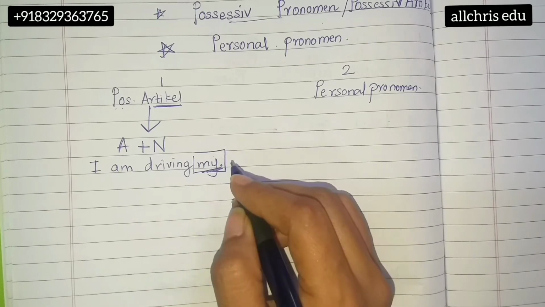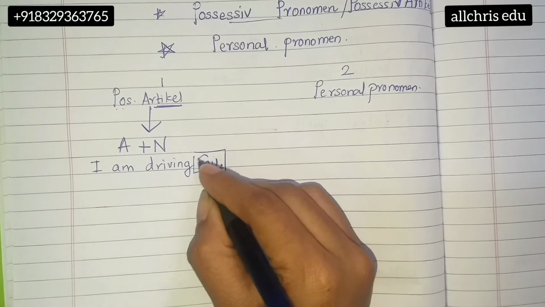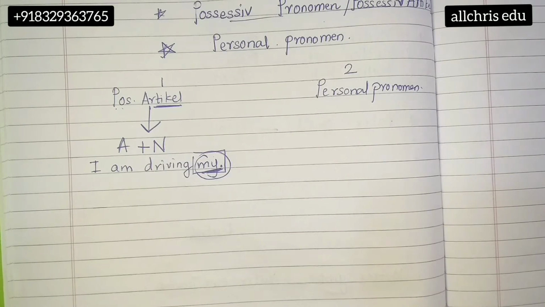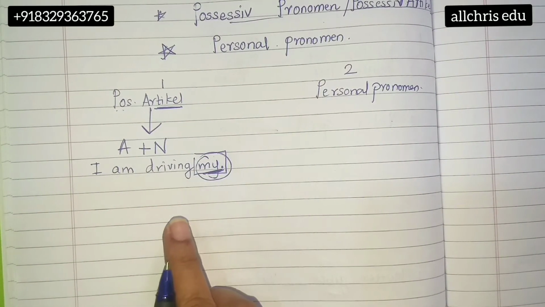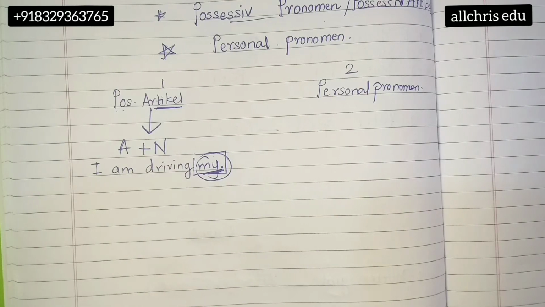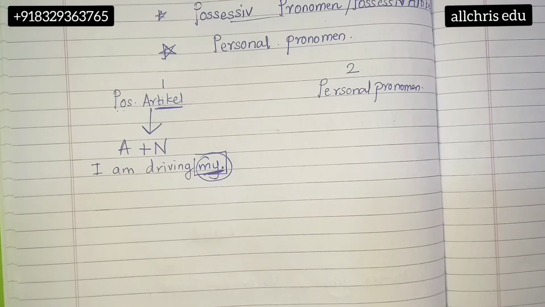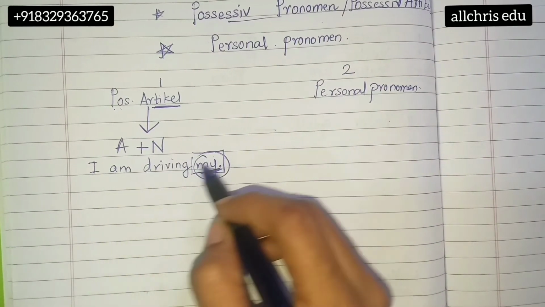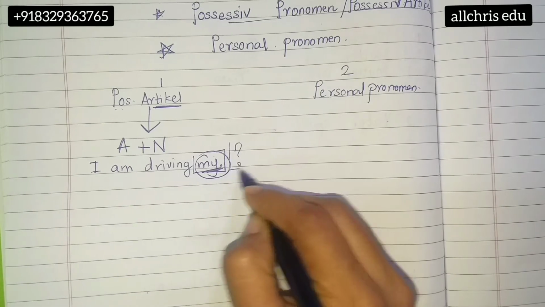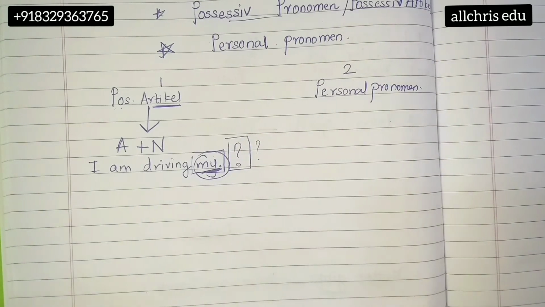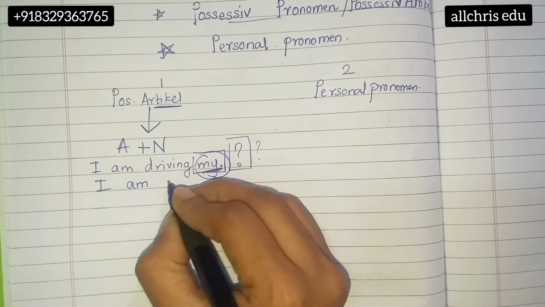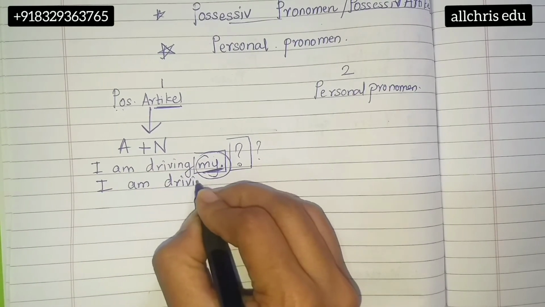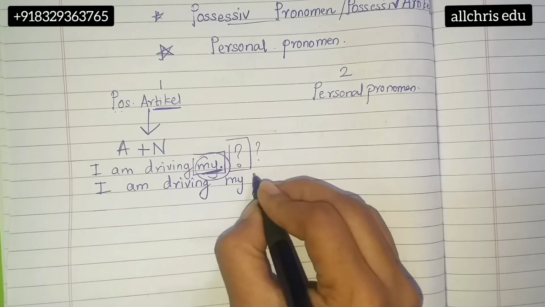So this is how we use the word my in case of possession. We use this particular article when we want to show possession in the sentence. When I write 'I am driving my' and full stop, you will say, Miss, this sentence is incomplete. Because you will ask me, I am driving my what? So when you write an article, you need to write a noun after it. I am driving my car.